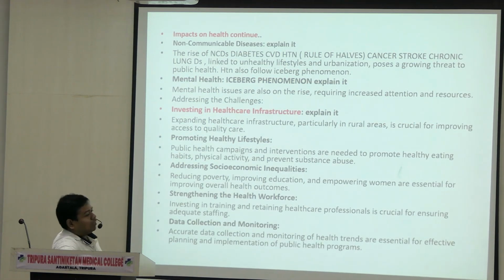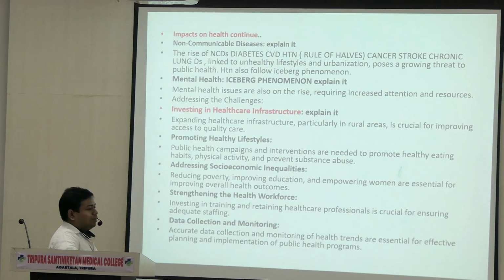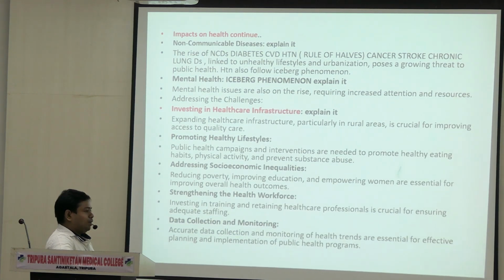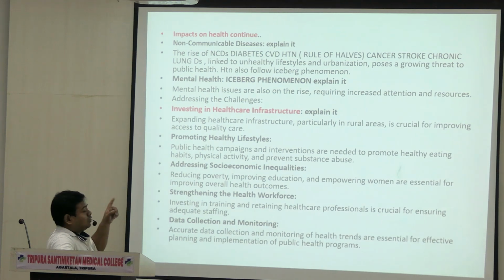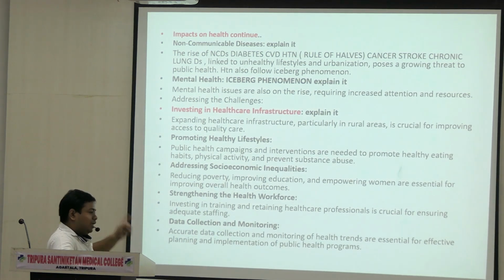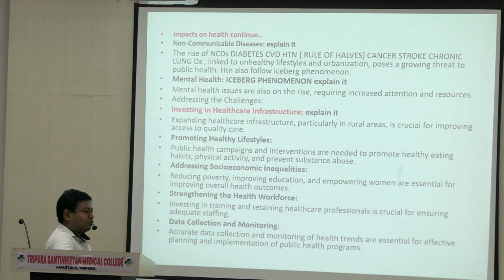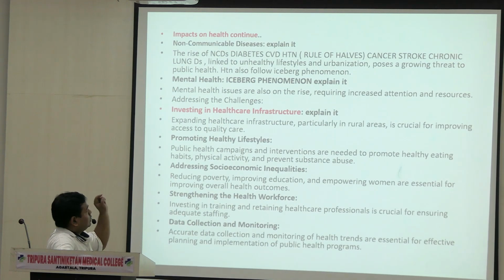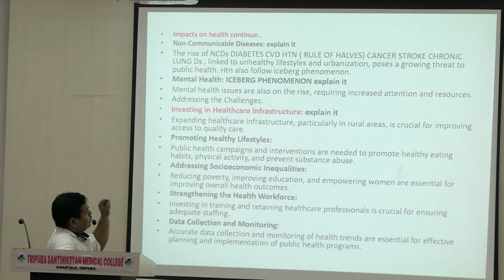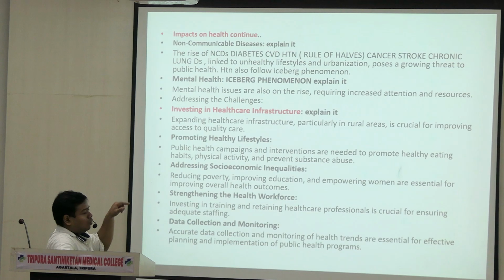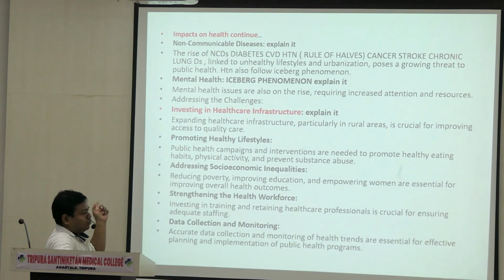Impacts on health continue here also. There are 3 or 4 slides of impacts on health. Non-communicable disease, you have to explain. Everything you write, you have to explain. At least the examiner should know that you know the topic. You have to explain these things, at least 1 or 2 lines about diabetes, cardiovascular disease, hypertension. Rule of halves is a short note. They may also ask about the rule of halves.